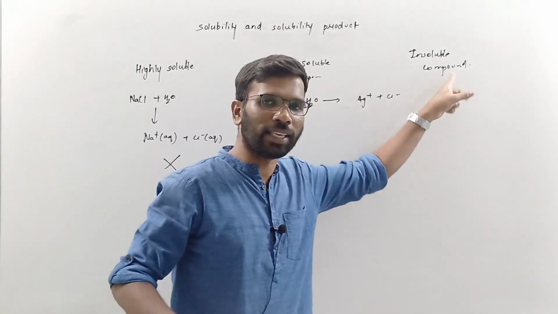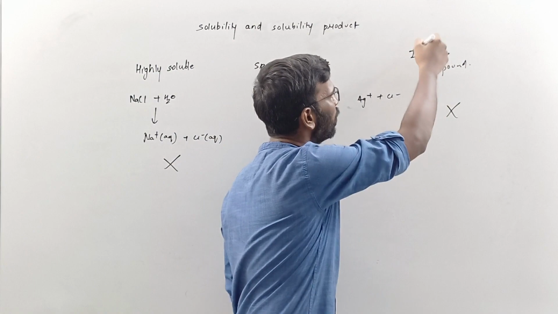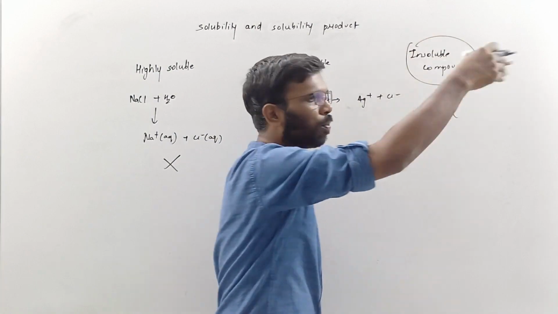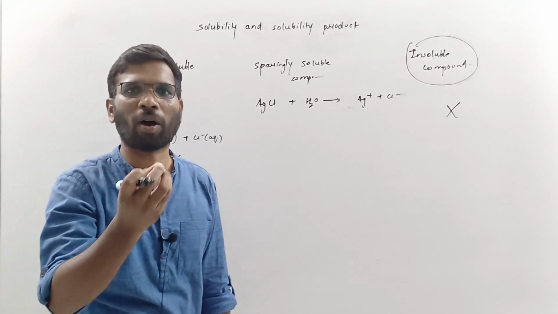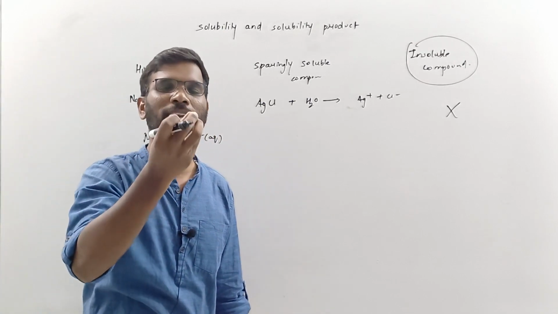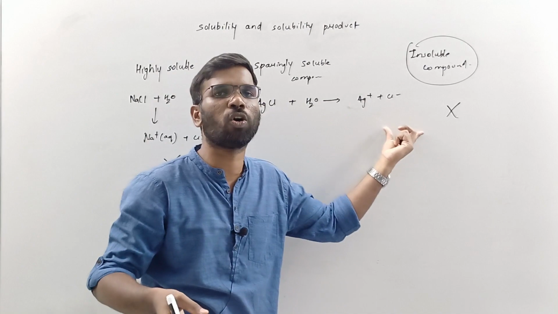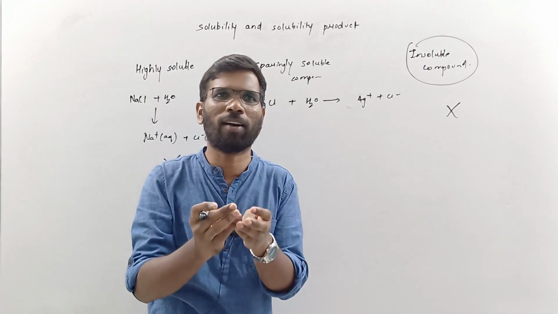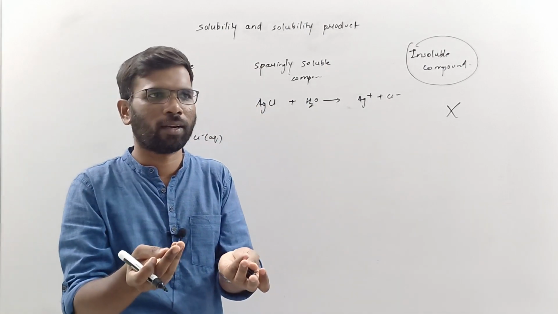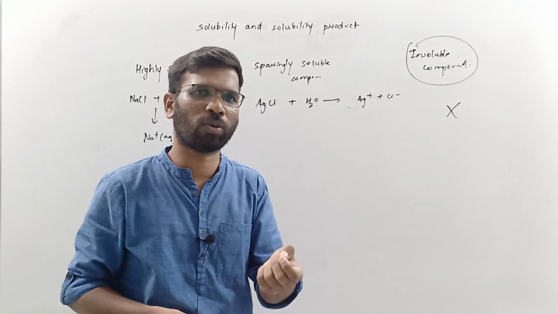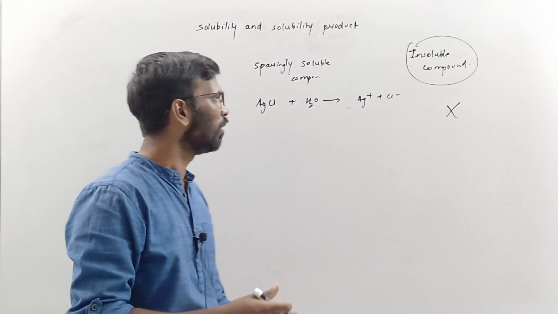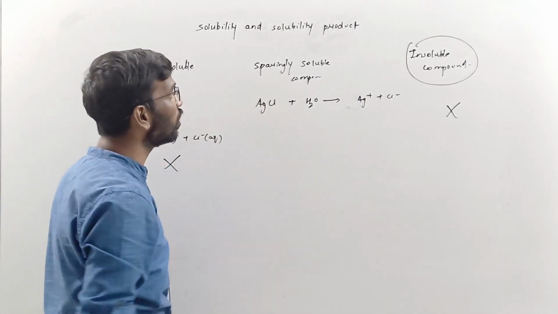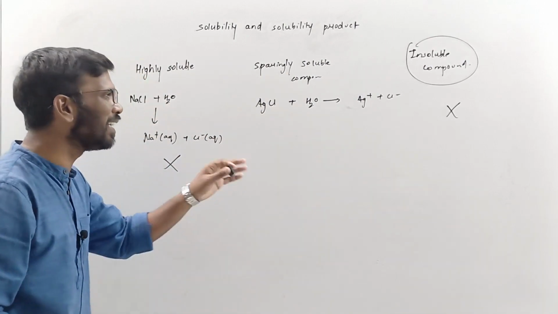Since it is insoluble, here also equilibrium is not going to exist between an insoluble compound and water, because it is not going to go in. Sparingly soluble means a very little amount of the solute is getting dissolved into the solvent. Let's say 10 gram is there, then 0.01 gram will go into the water. So this is sparingly soluble, and equilibrium exists for this.